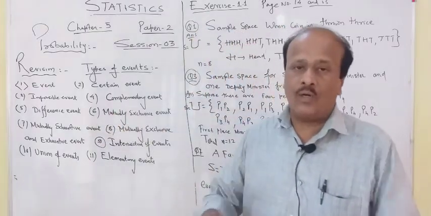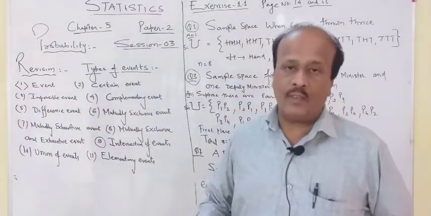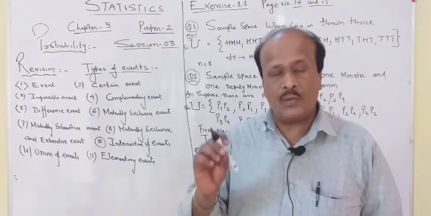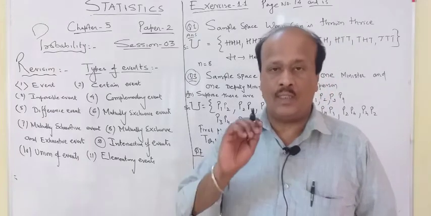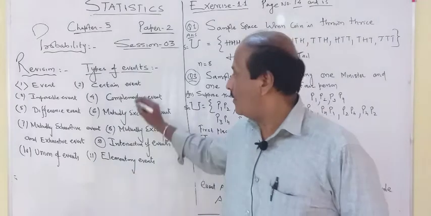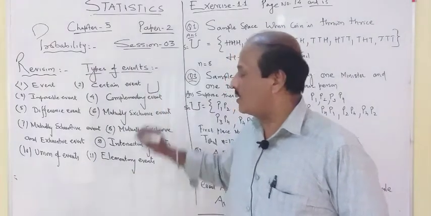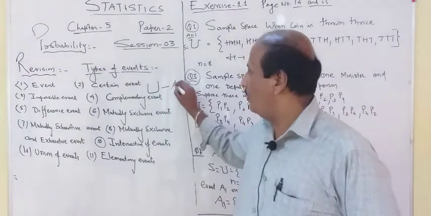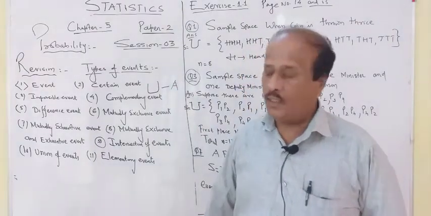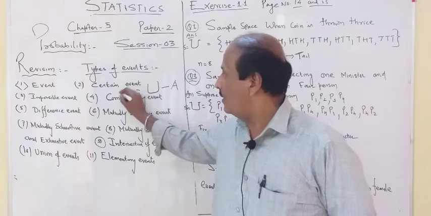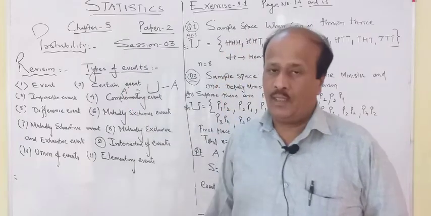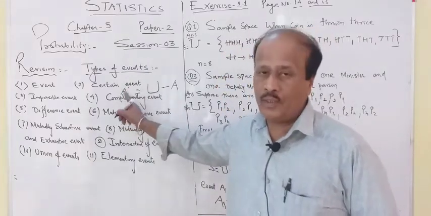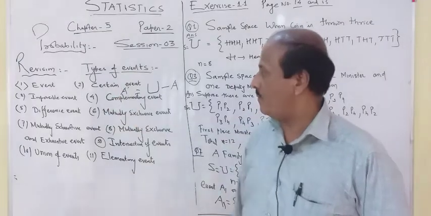Complementary event is that event whose elements do not belong to a given event. For example, U is a universal set, and in a universal set, if you remove the members of A, then whatever comes is called complementary event. As already I told you, it is denoted by A dash.